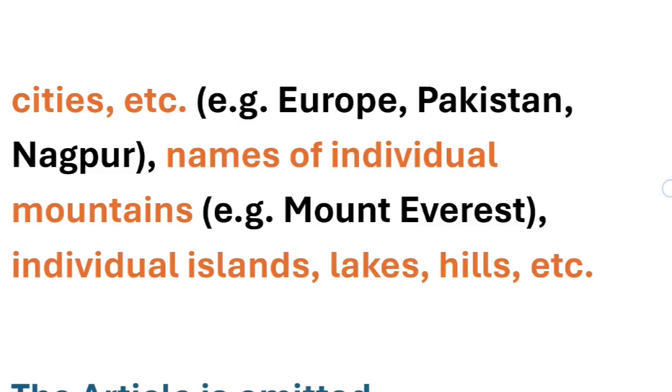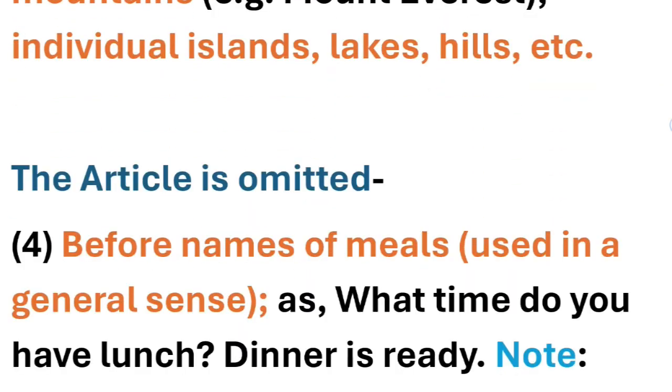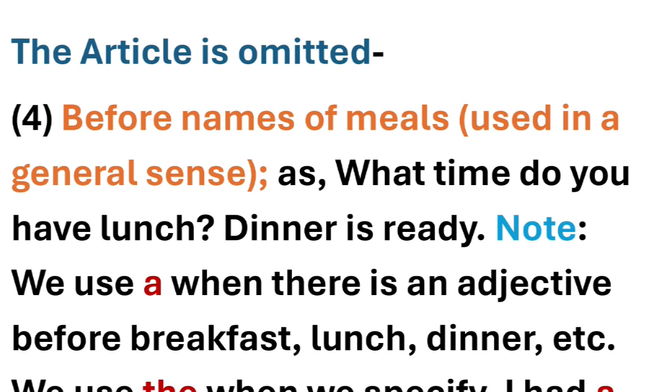Names of individual mountains, so we will say Mount Everest. Individual islands, lakes, hills, when we talk about these names, all are proper nouns. So whenever we are taking the names of proper nouns, before them we have to omit the article. We don't have to use an article at all when we're talking about the general sense.